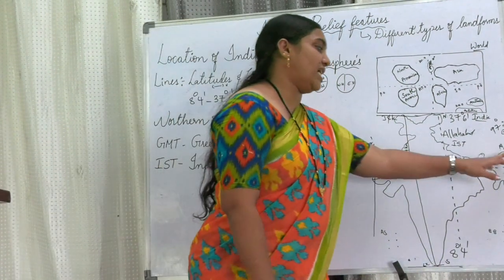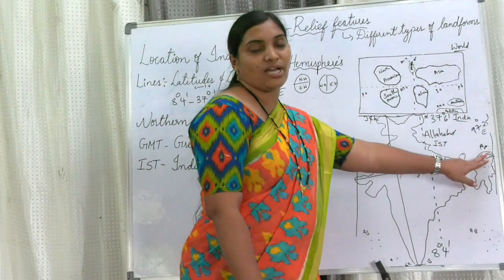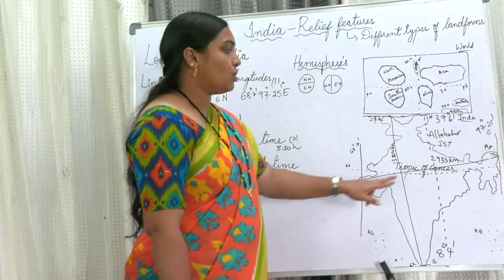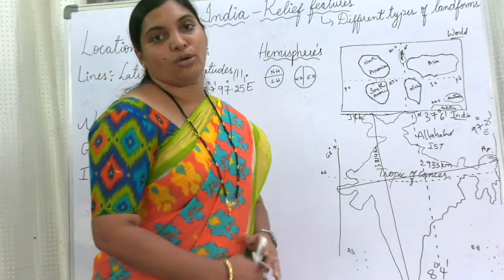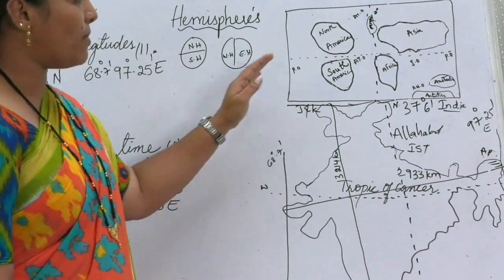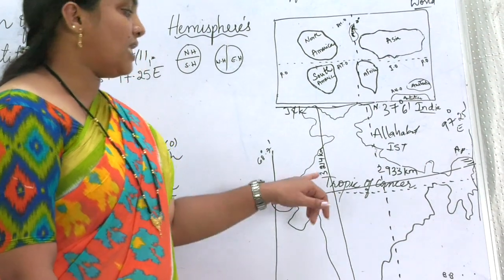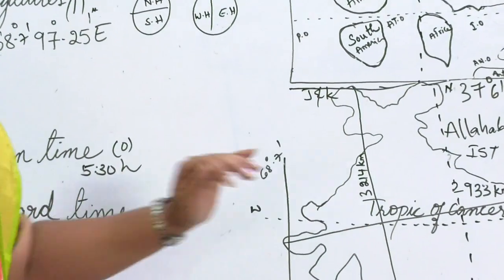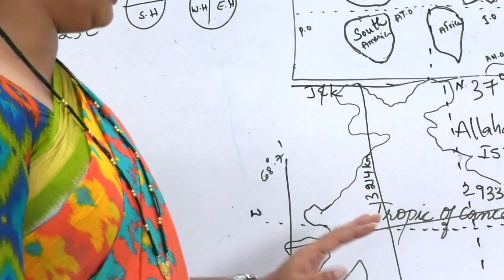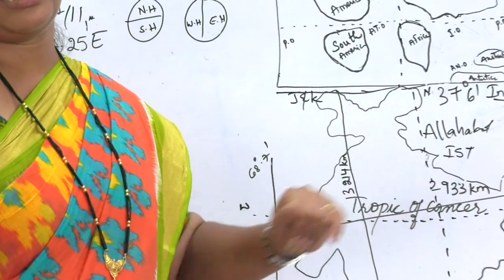From west to east, that is from Gujarat to Arunachal Pradesh, it is 2,933 kilometers. So from north to south, that is from Jammu and Kashmir to Kanyakumari, it is 3,214 kilometers. From west to east, that is from Gujarat to Arunachal Pradesh, it is 2,933 kilometers.